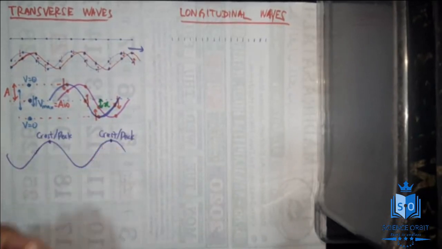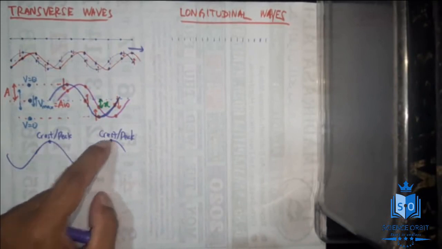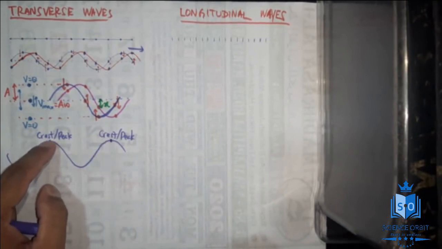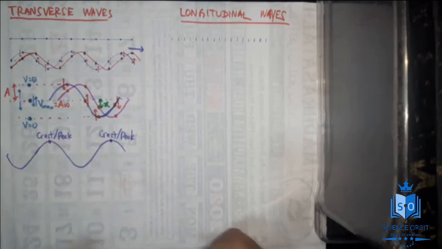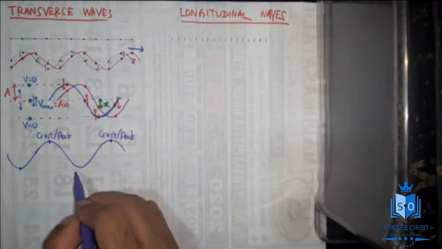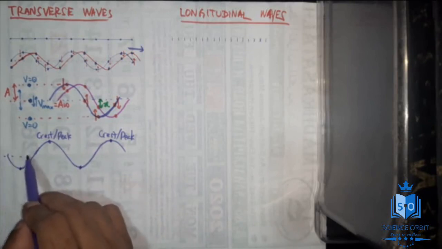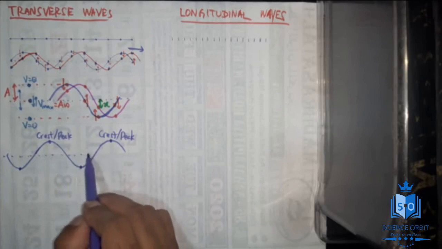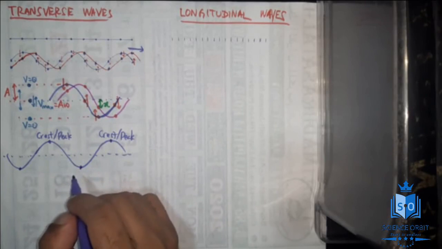At a given time, the particles which are at maximum displacement are called crest or peak. And these particles, at this particular moment, are at the lowermost point. This is where they were initially, and now they are at the lowermost point. So these points are called troughs.